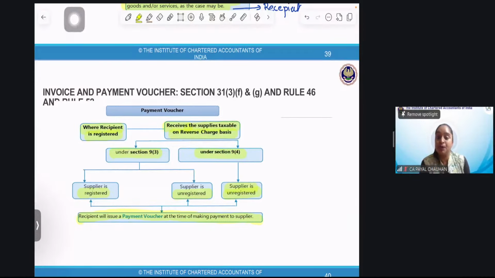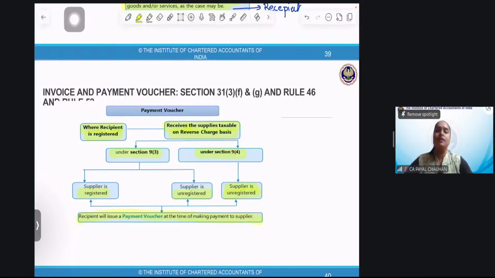Next question to you people: the invoice number can be a maximum of how many digits? Yes, the invoice number can be a maximum of 16 digits. Perfect, perfect answer. Can be of 16 digits. Next question you people need to answer.